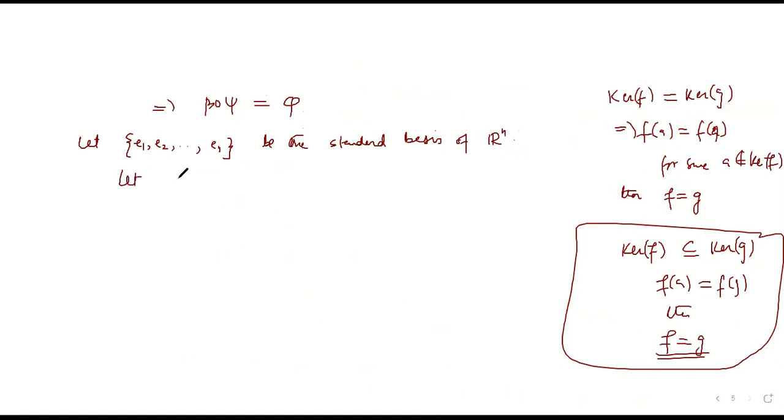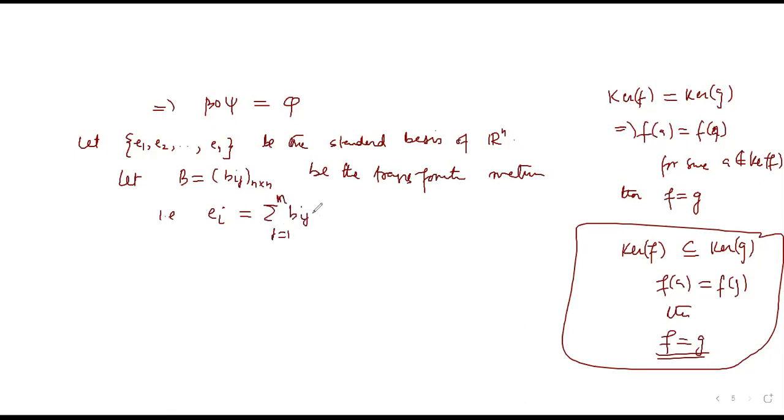And let B equal to Bij, an n cross n matrix, be the transformation matrix, that is Ei is equal to summation beta ij alpha j, j runs from 1 to n. Of course, i runs between 1 and n.